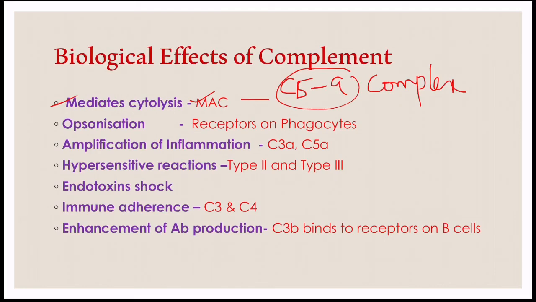MAC forms a large hole through the membrane of the pathogen, which leads to the diffusion of ions and molecules present in the cell. Finally this disrupts the osmotic stability of the cell, and it is killed by the influx of water and the loss of electrolytes. Like that, the complement mediates cytolysis and bacteriolysis by forming the membrane attack complex.